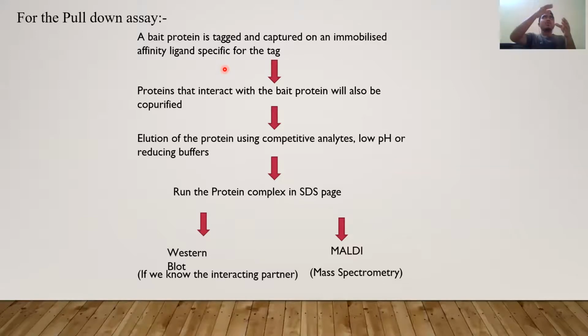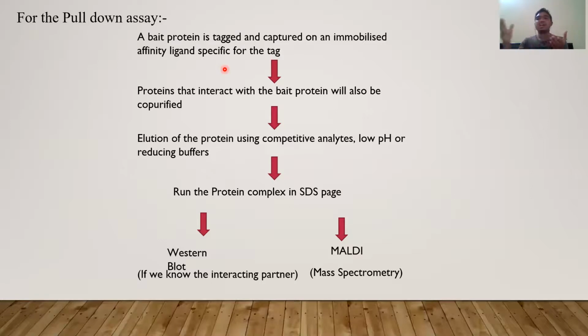Like if I have tagged protein X with yellow color, and I captured it, I am going to check its interaction with protein Y. If these two proteins are interacting, then when I purify them, they will come together, right?